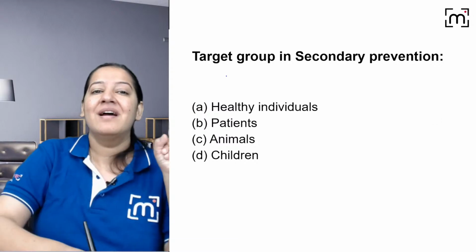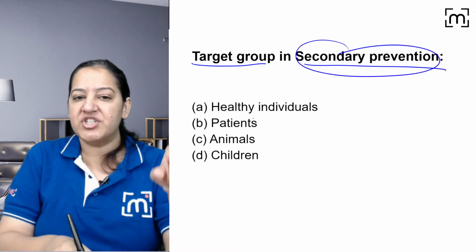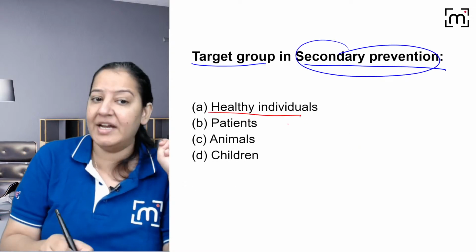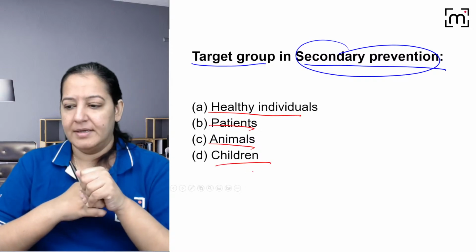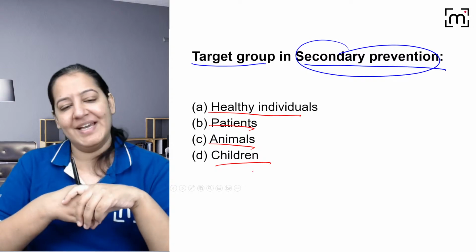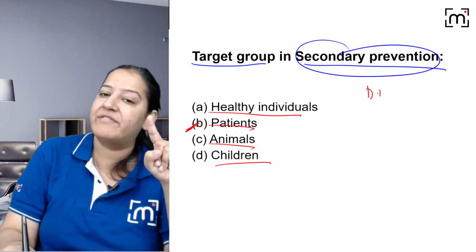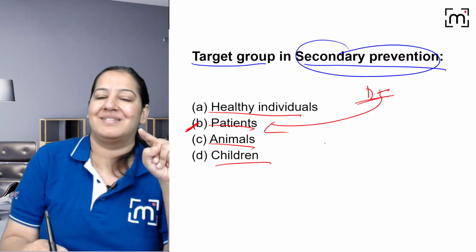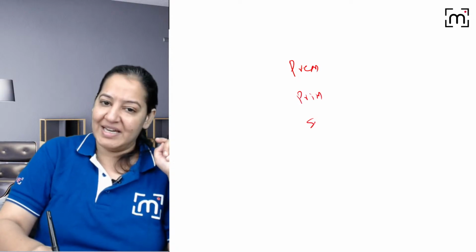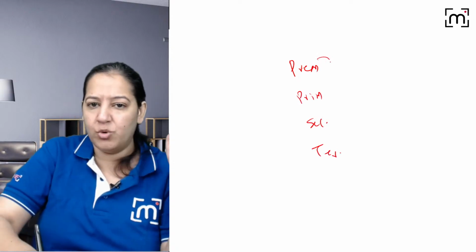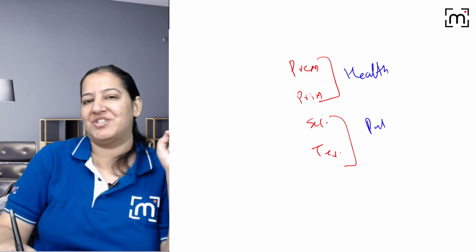So that is the next question. Can you tell me the target for secondary prevention? Secondary prevention का target कौन है? In secondary prevention, are you giving it to healthy individuals, to patients, to animals, to children? What is your answer? Yes, very good. You are giving it to patients. Come on. Secondary prevention is given to those who already have disease. The one who has disease is a patient. So there are four preventions now: primordial, primary, secondary, and tertiary. Out of them, these two are given to the healthy population, and these two are given to the patients. You can think.